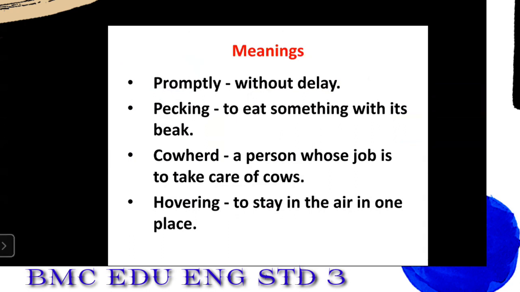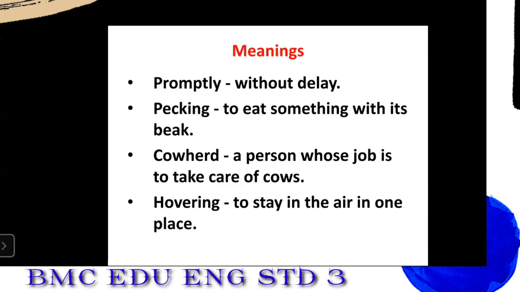Second one is pecking. To eat something with its beak. Like the hen was pecking the grain, means he was eating something with the beak. Third one is cowherd. Who is a cowherd? A person whose job is to take care of the cow is known as a cowherd. Next, like the cowherd took the cows for grazing. Fourth one is hovering. To stay in the air in one place. For example, an eagle was hovering in the sky to eat the snake.